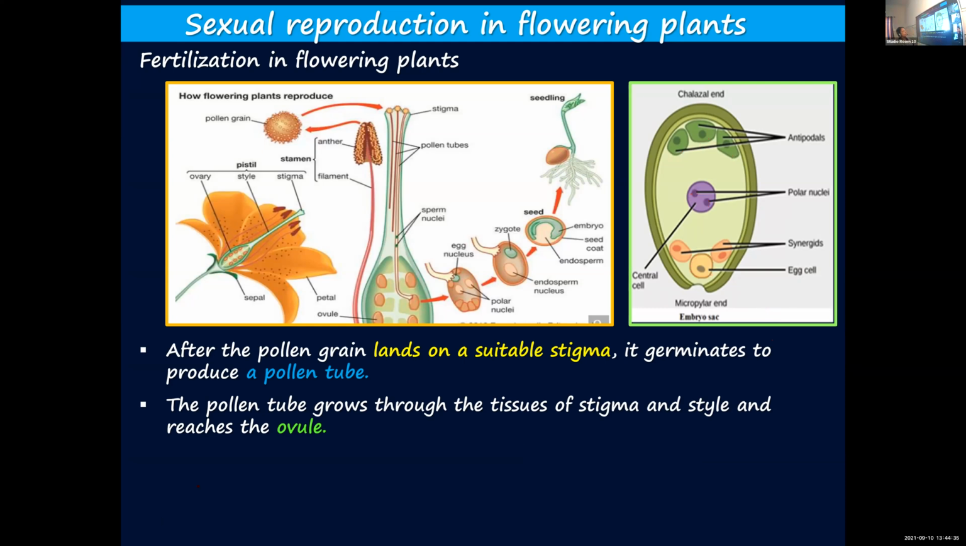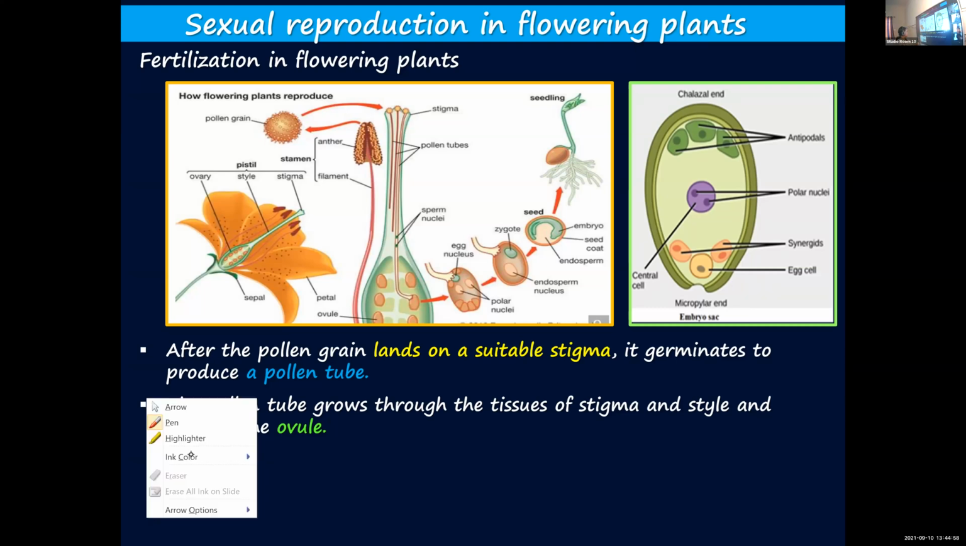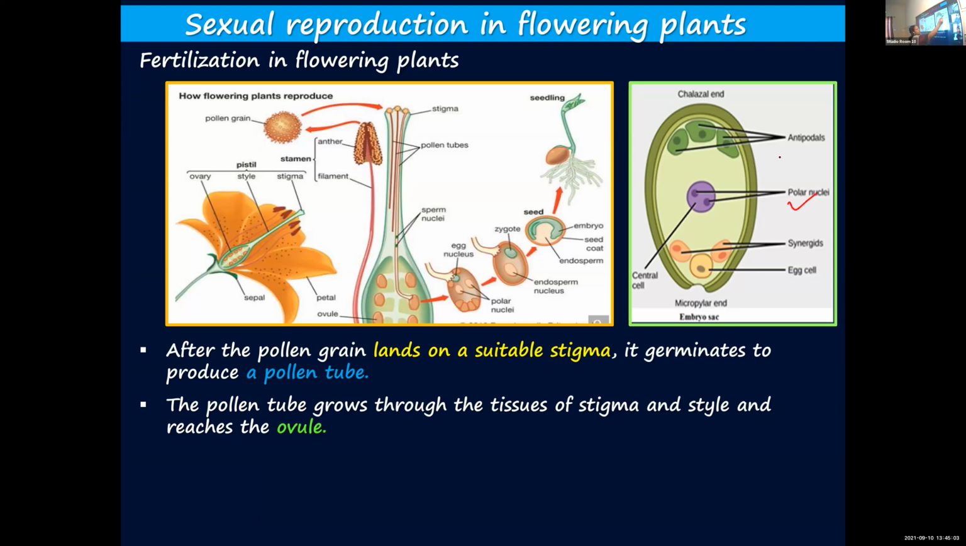Other than the egg cell, only one female gamete is present. But in each pollen grain, there will be 2 male gametes. Each pollen grain contains 2 male gametes, but there will be only one female gamete or egg cell inside the ovule. There are many other cells: 2 polar nuclei, 3 antipodals, 2 synergids on either side of the egg cell. But the egg cell is just one.